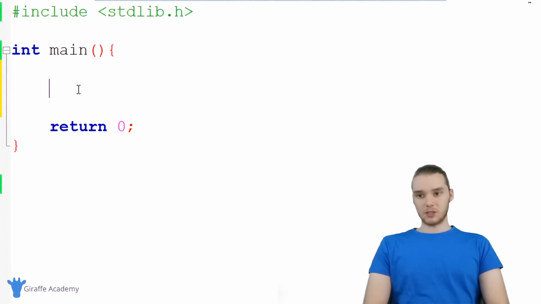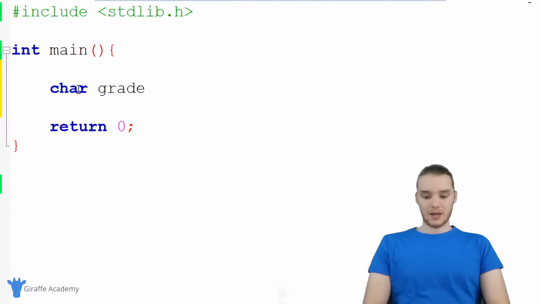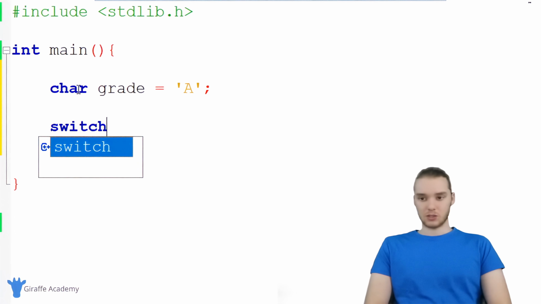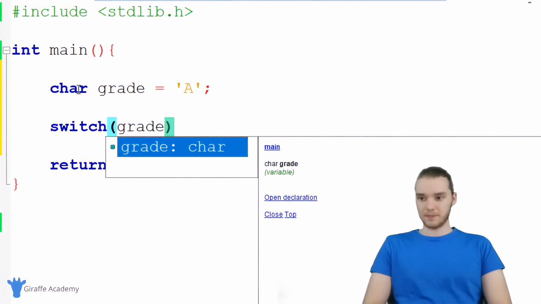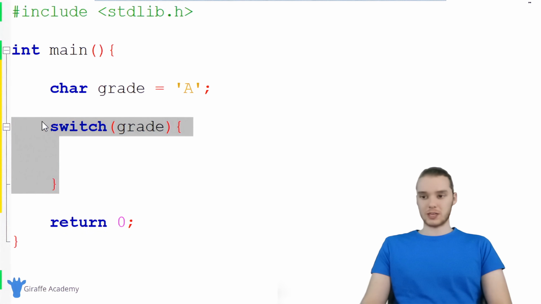So down here, the first thing I'm going to do is create a variable, and it's just going to be a character, and I'm just going to call it grade, and I'm going to set it equal to A. So we're going to say that whoever took this test got an A on the test and they did really well. Now what I want to do is create a switch statement. So I'm just going to say switch, and I'm going to make an open and close parentheses. And inside of this parentheses, I'm going to put grade. Then I'm going to make an open and close curly bracket. So this is sort of like the basic structure for our switch statement.